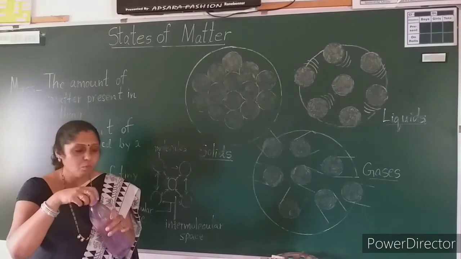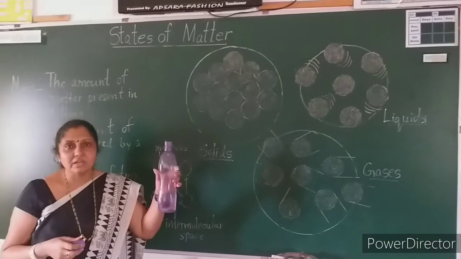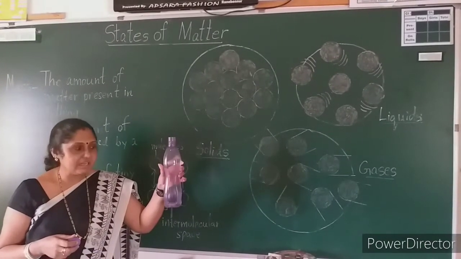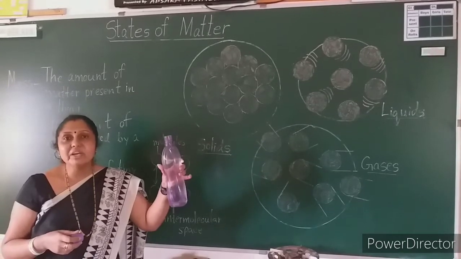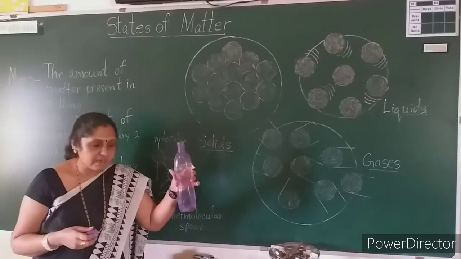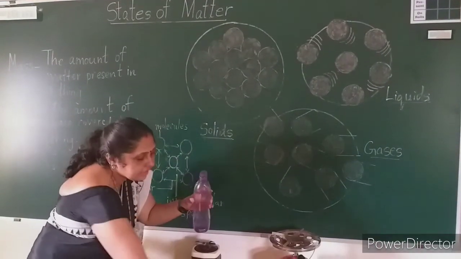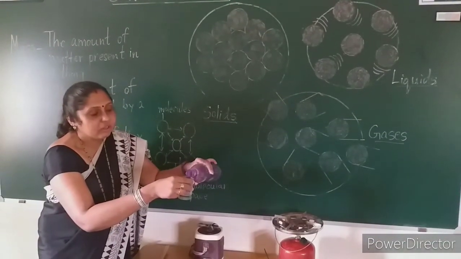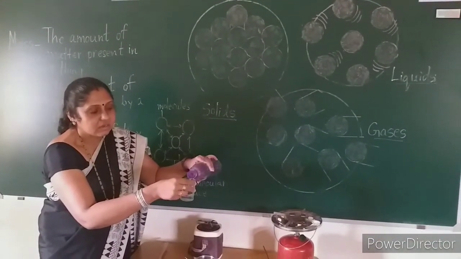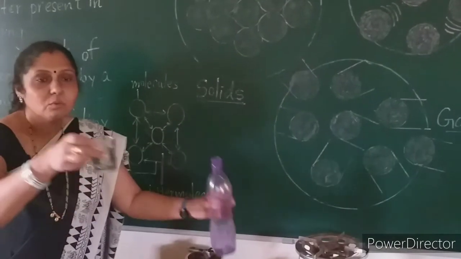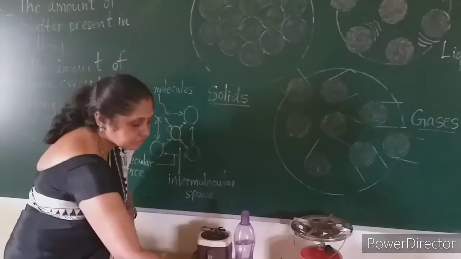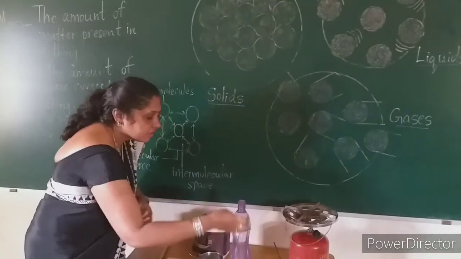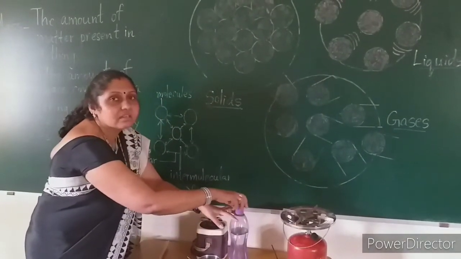Everyone can see, isn't it? So, this is the liquid state of matter. See, water is a liquid state of matter. Okay. So, one more thing.